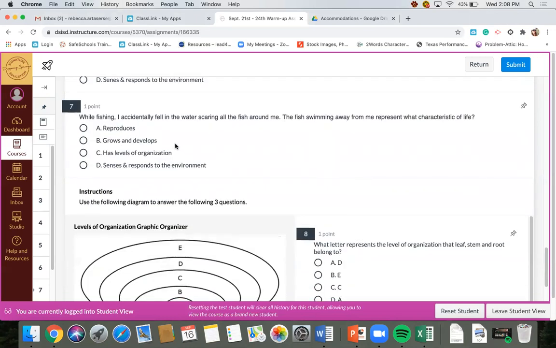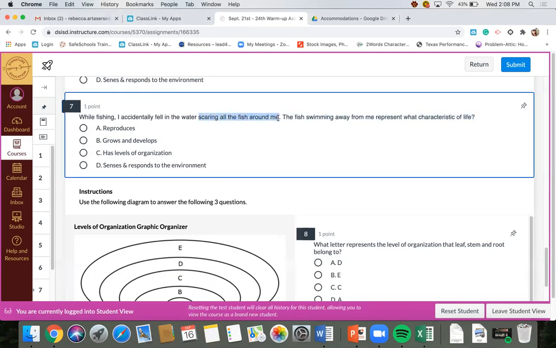Number 7, while fishing, I accidentally fell in the water, scaring all the fish around me. The fish swimming away from me represent what characteristic of life? So if I fell in and it scared the fish around me and made all the fish swim away, I'm trying to think, does it have anything to do with reproduces? No, it doesn't mention anything about the fish having babies.